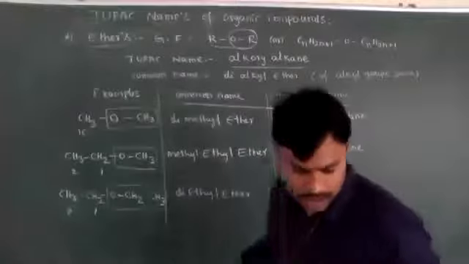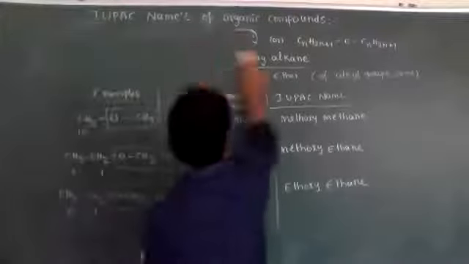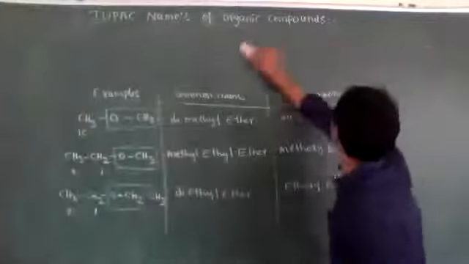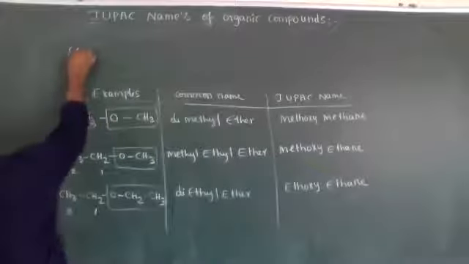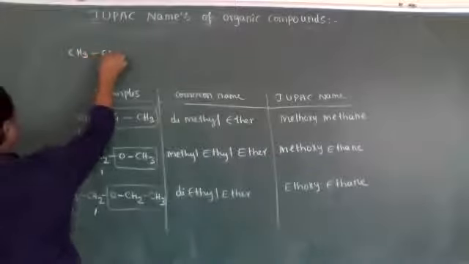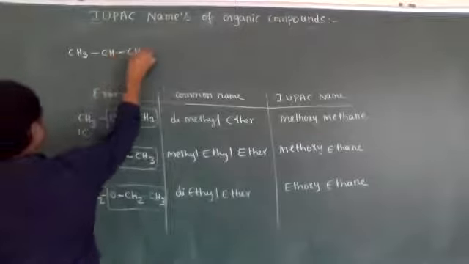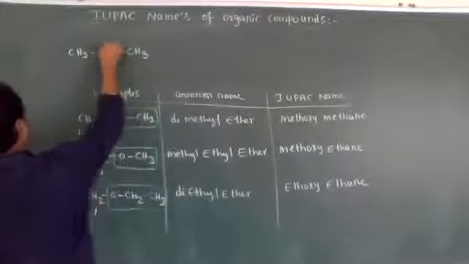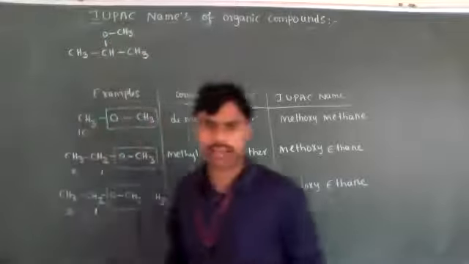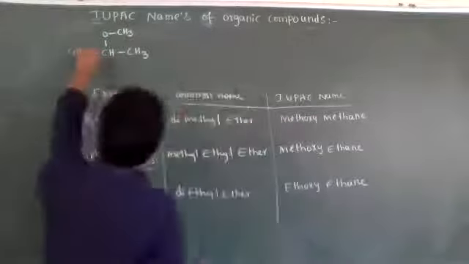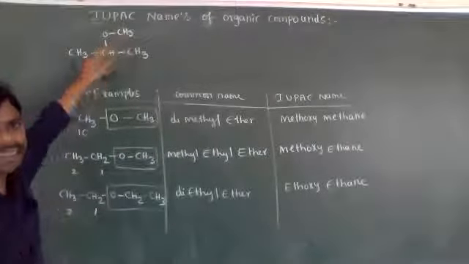Okay, students. Now, I will give you one important example. Let's see. For example, an OCH3 group like this. Now, see here, this carbon is connected with an oxygen atom, and this oxygen atom is connected with a CH3 group, which means an ether linkage is present.